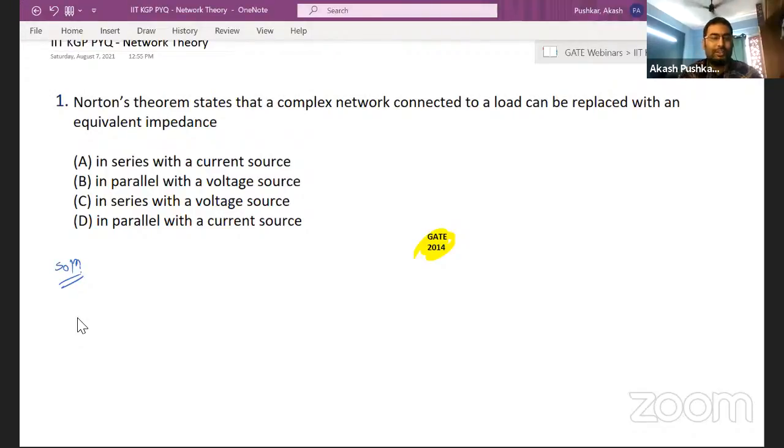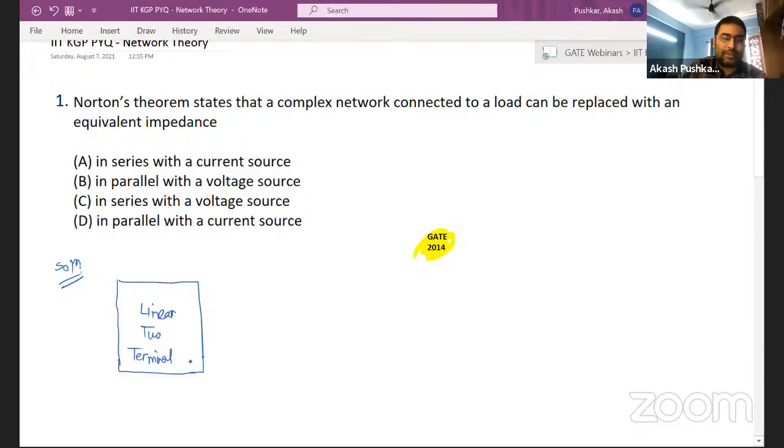Since this question is related to Norton, and it simplifies your complicated networks, let me quickly draw the representation, my dear friends. Mind my words, it has to be a linear two-terminal network. That is the requirement for this theorem to work. So it's a linear two-terminal network, and you can replace any network with this box.